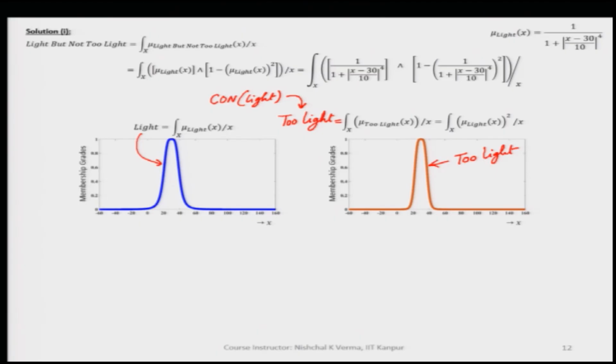Now, since we have obtained the fuzzy set for too light, we need the fuzzy set for not too light. So, let us take the complement of too light to get the not too light fuzzy set.